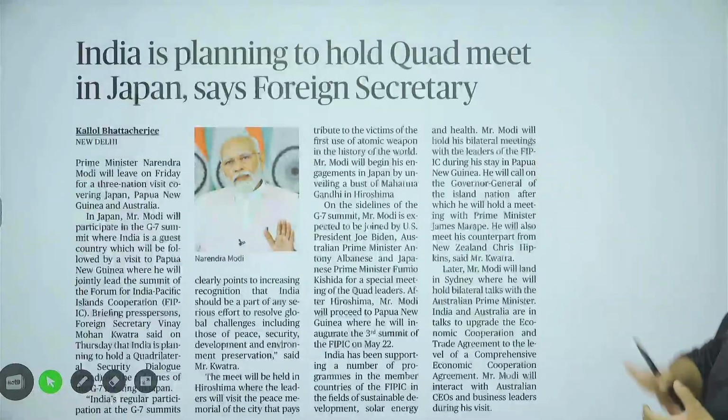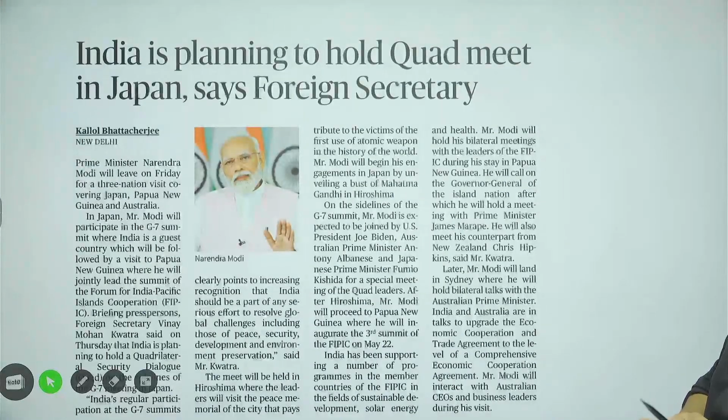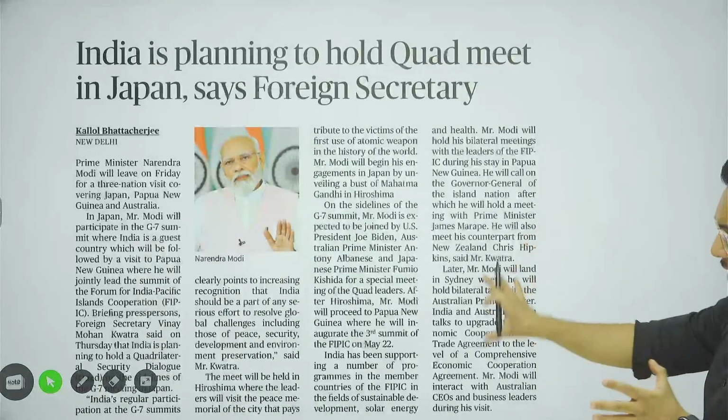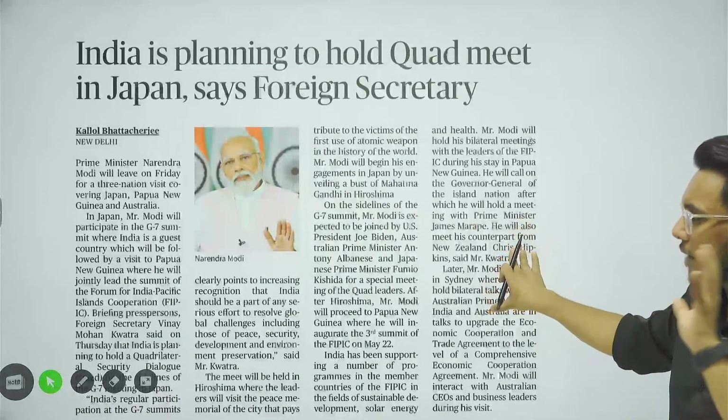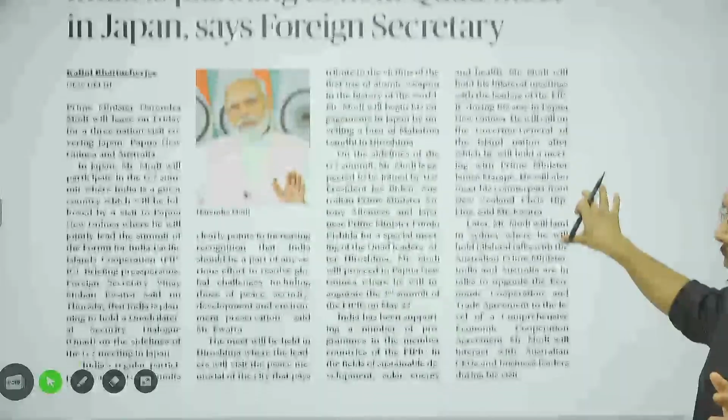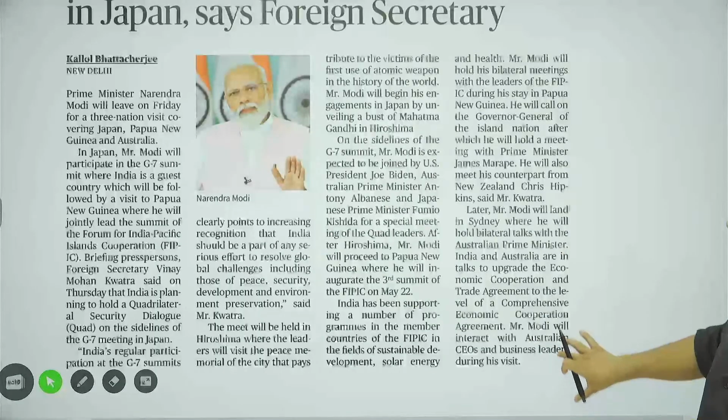Okay. Then further, guys, we have this article: India planning to hold Quad meet in Japan, says Foreign Secretary. We have already seen that the Indian Prime Minister will be visiting Japan, and on the sidelines, the Quad meeting will also happen. The major aspects of this particular article we have already discussed in the editorial article that has come.